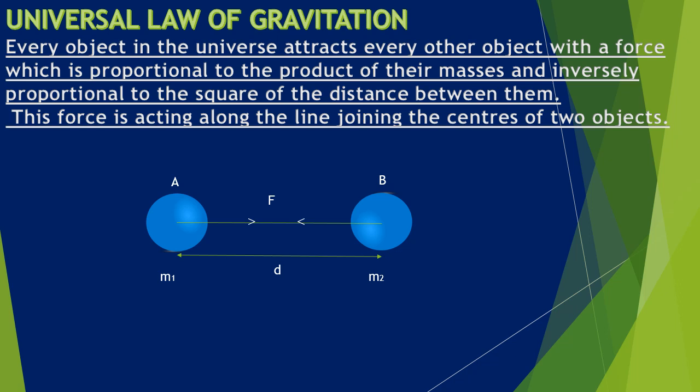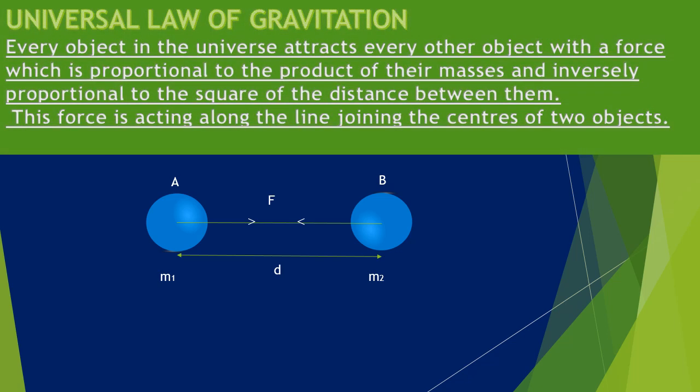Every object in the universe attracts every other object with a force. That means the object A is attracting the object B, and the object B is also attracting the object A. Both are exerting gravitational force. And this force is proportional to the product of their masses. That means more is the mass of the objects, more is the gravitational force, or less is the mass of the objects, lesser will be the gravitational force.